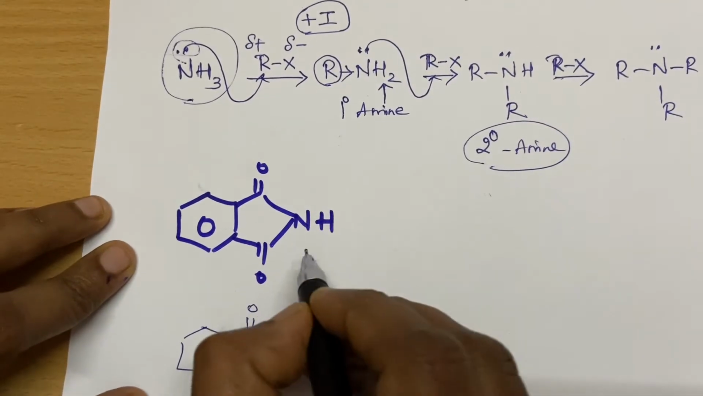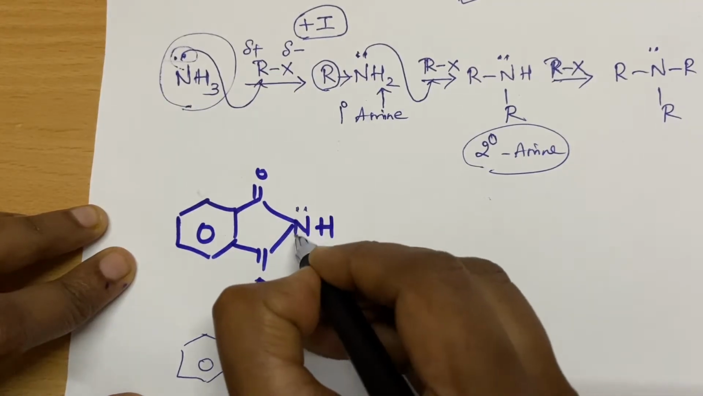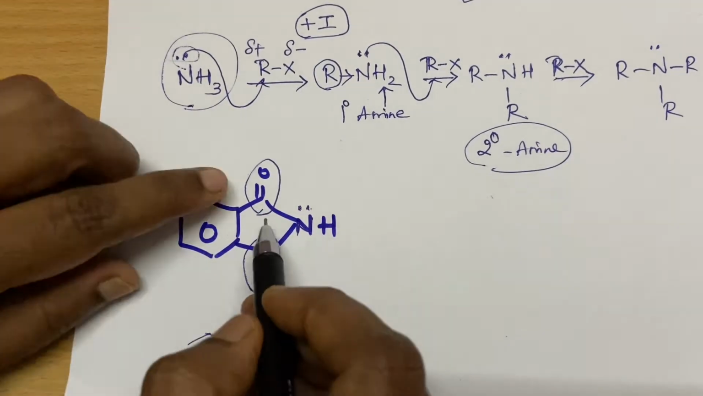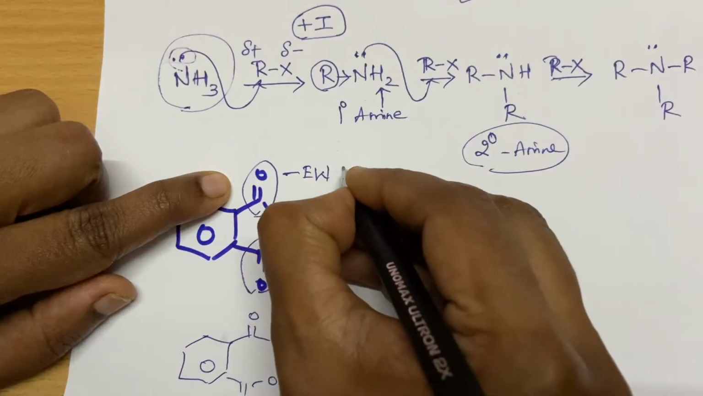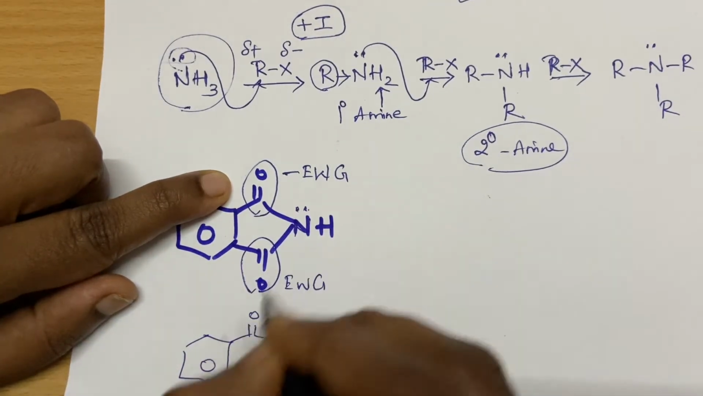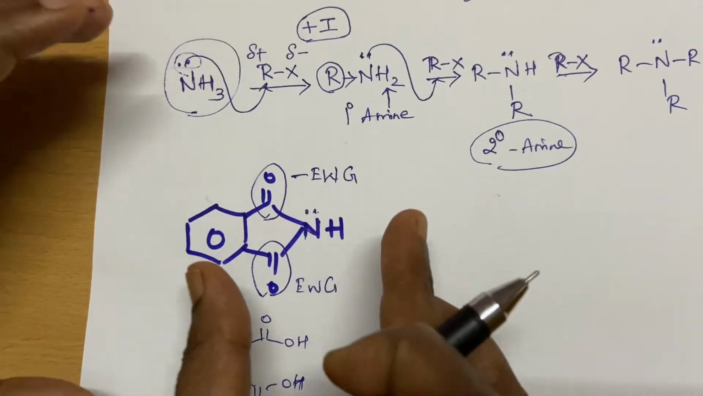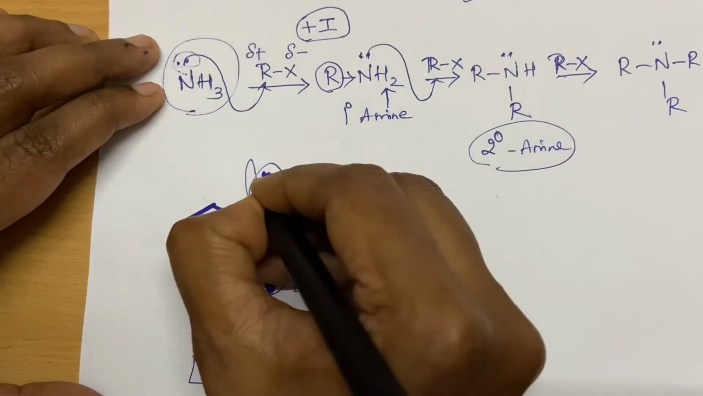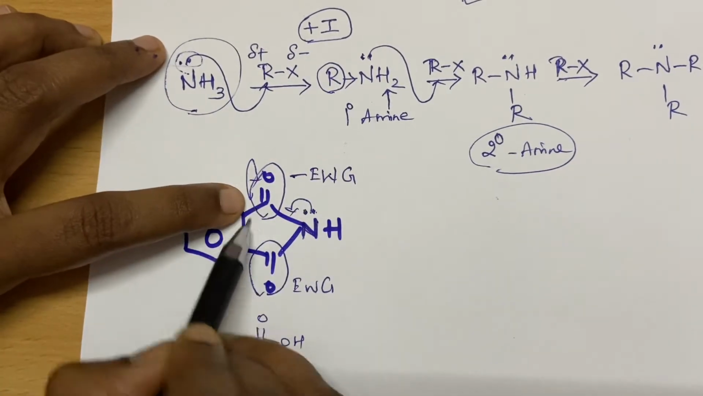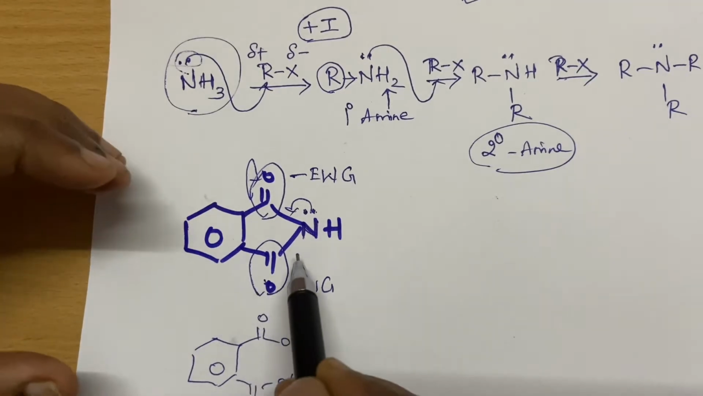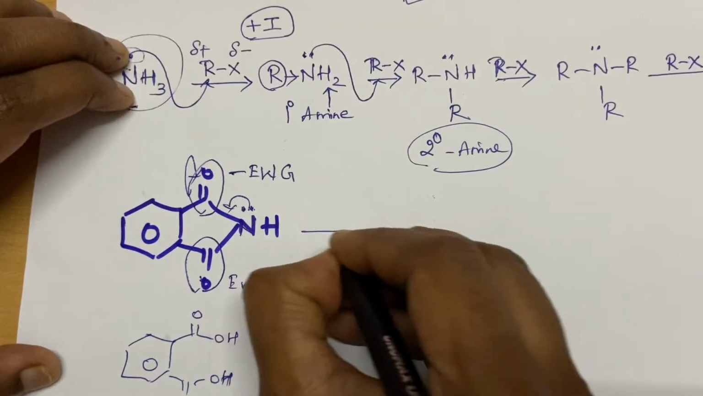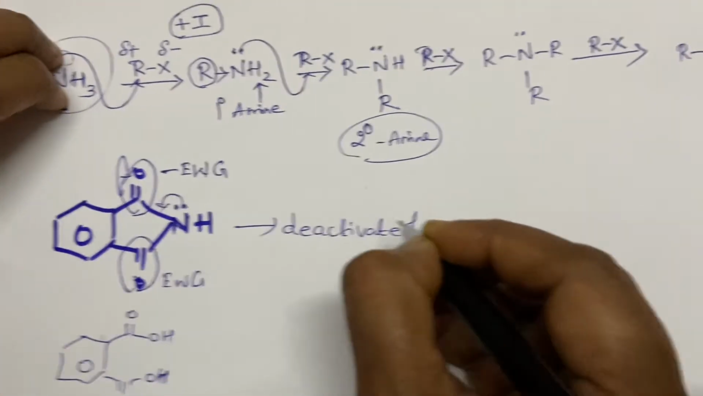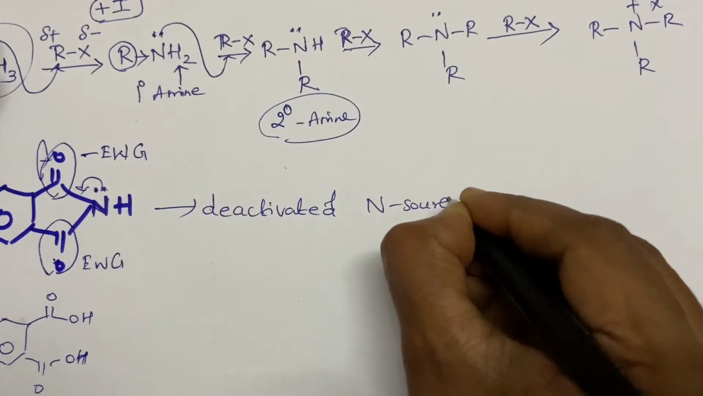So what happens here? Although there is a lone pair of electrons on the nitrogen, there are electron withdrawing groups. These are carbonyl groups, highly electron withdrawing, on either side of the nitrogen. So this deactivates the nitrogen from donating electrons. The lone pair will be involved in resonance with this carbonyl one time and with that carbonyl one time, so it minimizes the availability of electrons. So we can say it is a slightly deactivated nitrogen source or amine source.